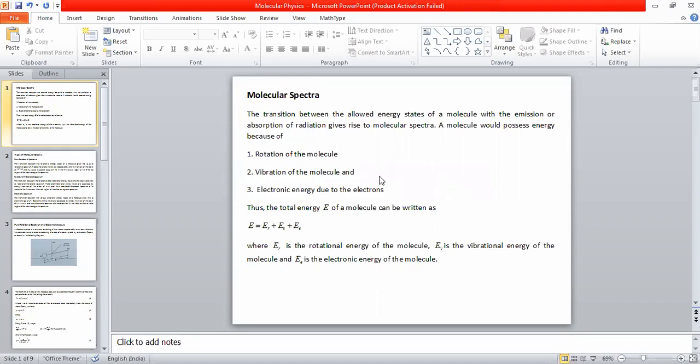Okay, so here in the case of molecules, if you want to discuss any type of spectrum, it all depends on what the type of spectrum is.